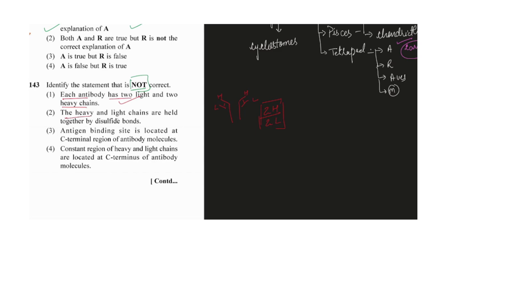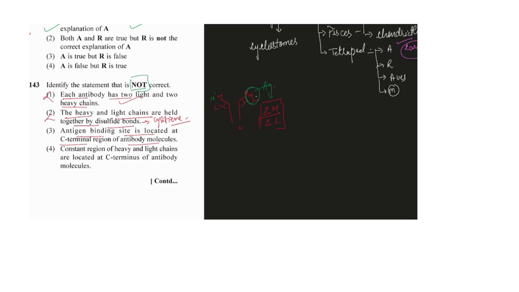The heavy chain and the light chain are held together by disulfide bonds. These are formed between the cysteine amino acids, which are responsible for linking these chains. So this is also correct, but not the answer, since we need the incorrect one. Next: the antigen binding site is located at the C-terminus region of the antibody molecule. This is the N-terminus part and this is the C-terminus part. The antigen binds at the N-terminus, so the antigen will come and bind on this area.